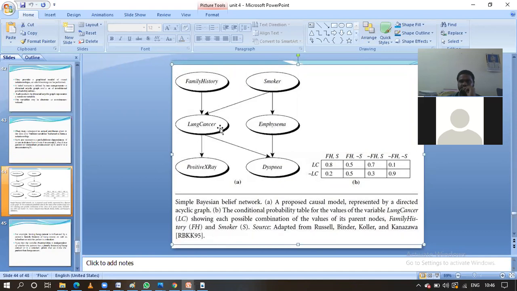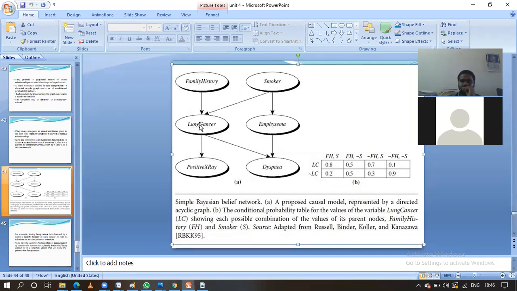Why? Because if the particular person has lung cancer, he is unable to breathe properly. So there is a relationship from lung cancer to dyspnea and from emphysema to dyspnea. If the person has lung cancer or emphysema, that particular person is unable to inhale.